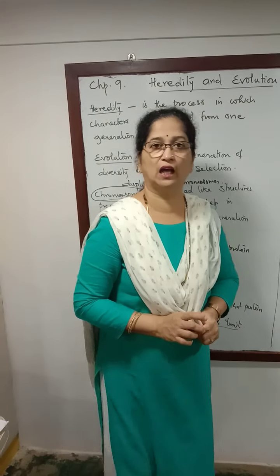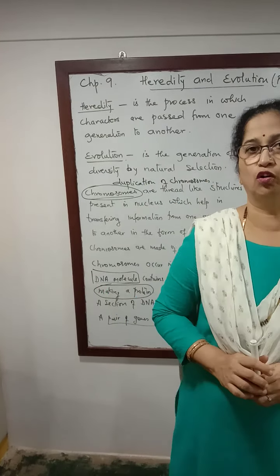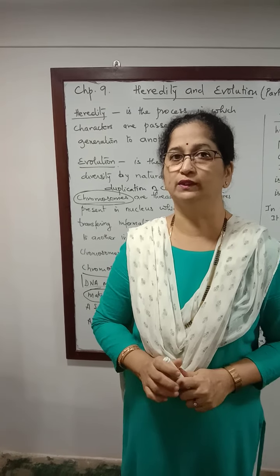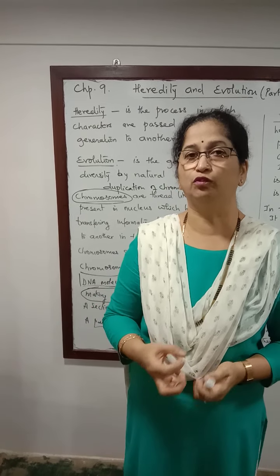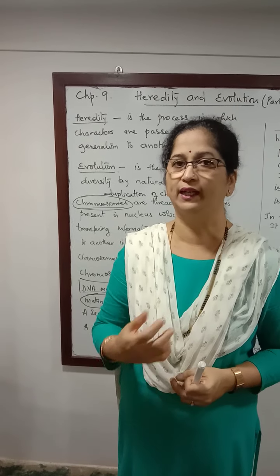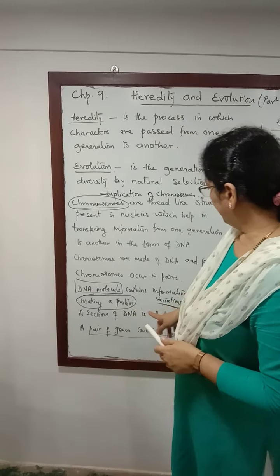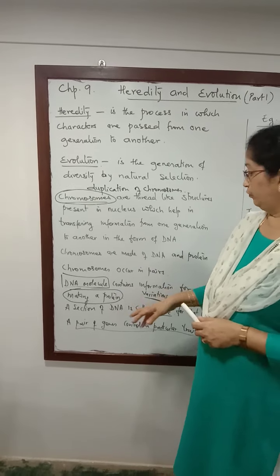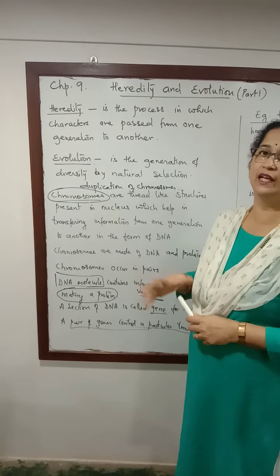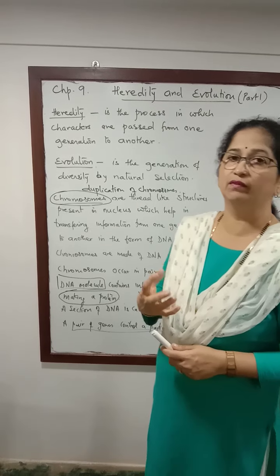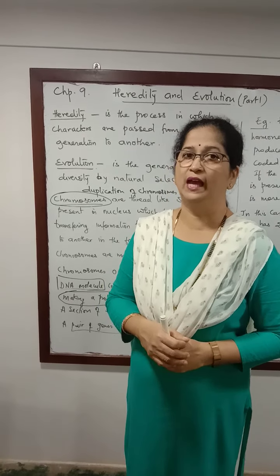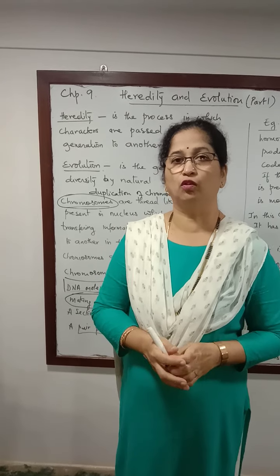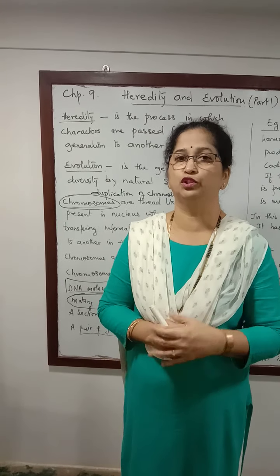These variations are very useful for the organism to survive in a changing ecosystem. Because the ecosystem is changing, we have to have an inbuilt tendency to adapt to this ecosystem, where the variations will be very helpful. Over a period of time, these variations will accumulate and give rise to a new character. And that will in turn give rise to a new species. So there will be evolution of life.